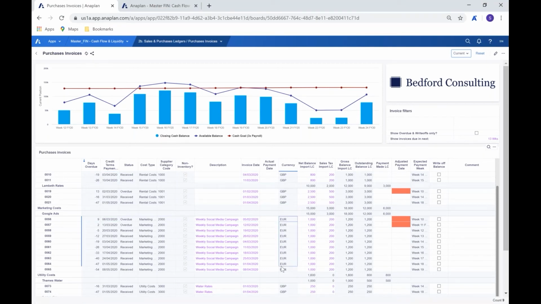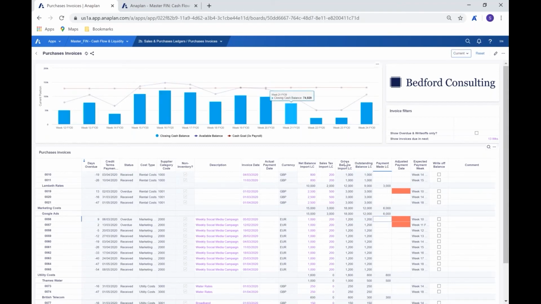The reporting currency is always going to be in pounds because we've set that centrally. We can then see the import amount with the sales tax and our total amount in local currency with any outstanding balance. In here, we can see the payments that we've made, and this is where we'd be making those adjustments, which will be flowing through in terms of the amount that we want to pay, and if anything is to be written off as a result.